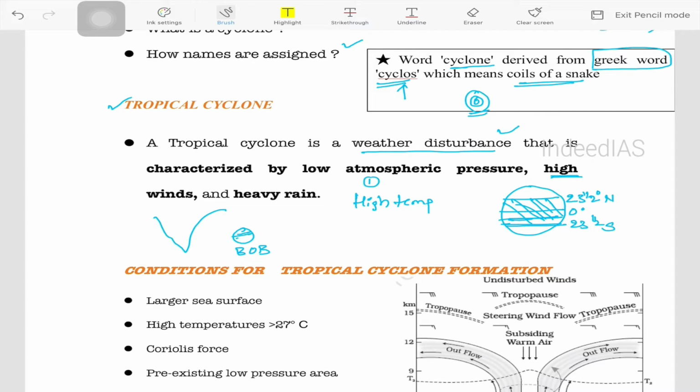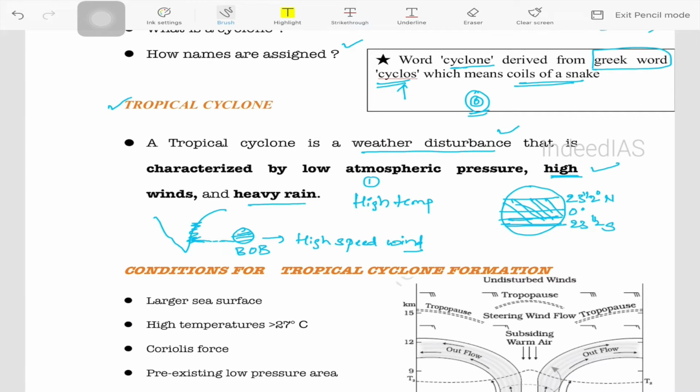You know that a cyclone is not static, means it will not be present in this region only after origination. It keeps on moving towards the coastal line, right? So in fact it is driven by high speed winds. That is one of the important characteristics of the cyclone.